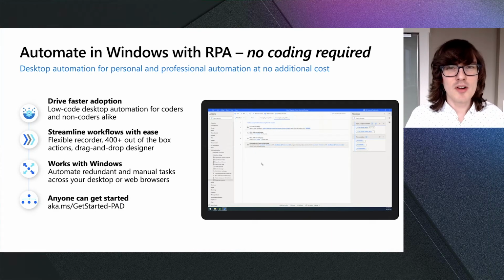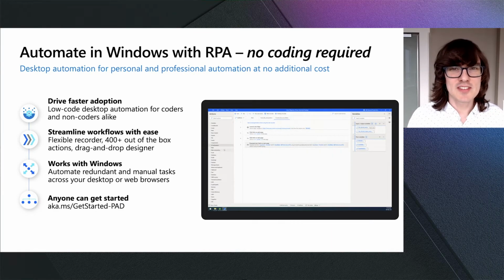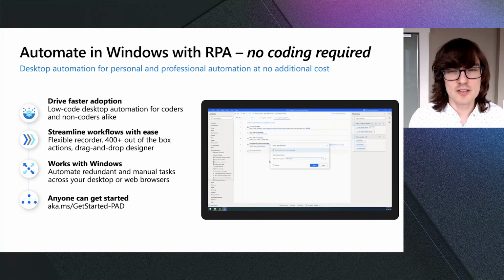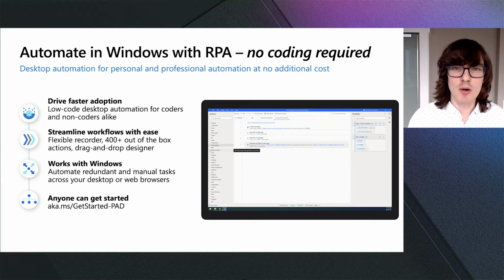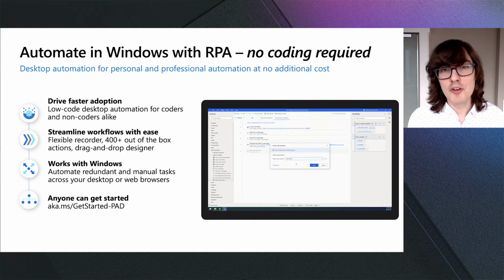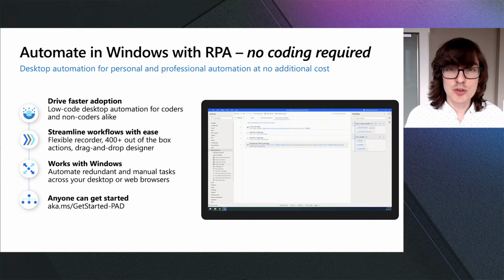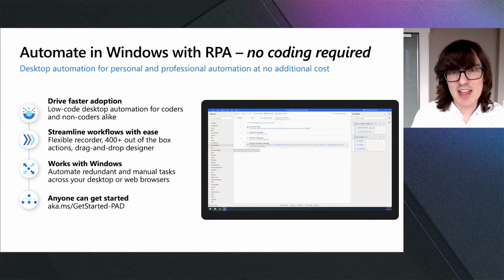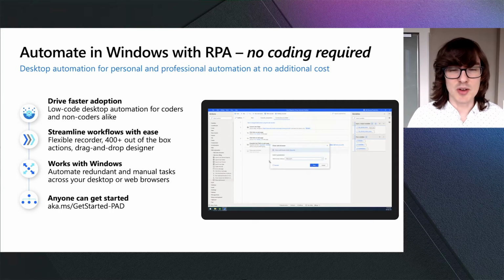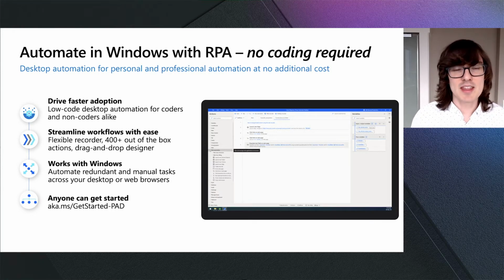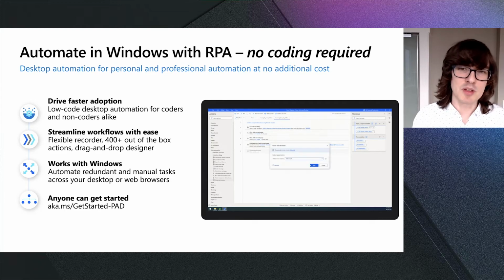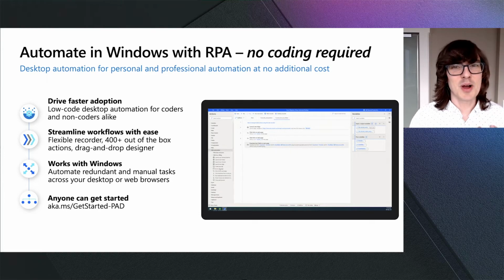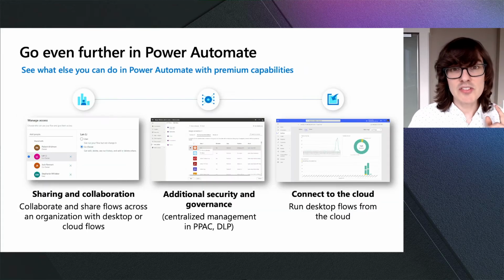Power Automate Desktop makes it super easy to get started by having that low-code interface like everything else inside of Power Automate. It has over 400 different actions that connect to your Windows PC, working with everything from files and folders to system settings to applications running in Windows like Excel. And anybody can get started today by downloading it from the link right there on the slide. So I'm really excited to see what people will start building with Power Automate Desktop now that it's more accessible than ever before. But it doesn't stop there.